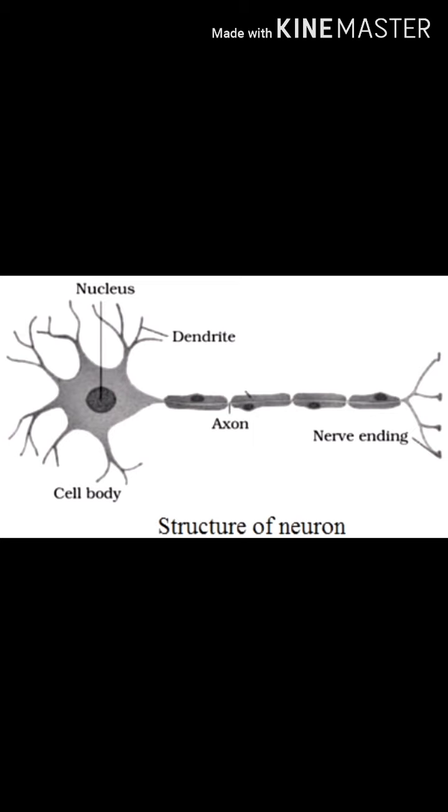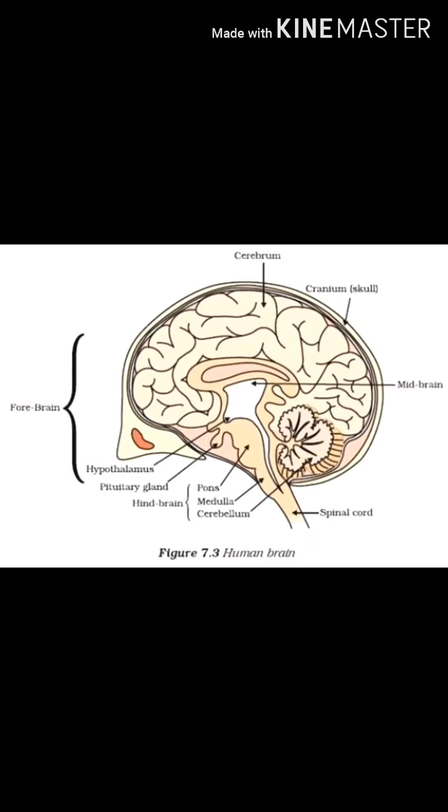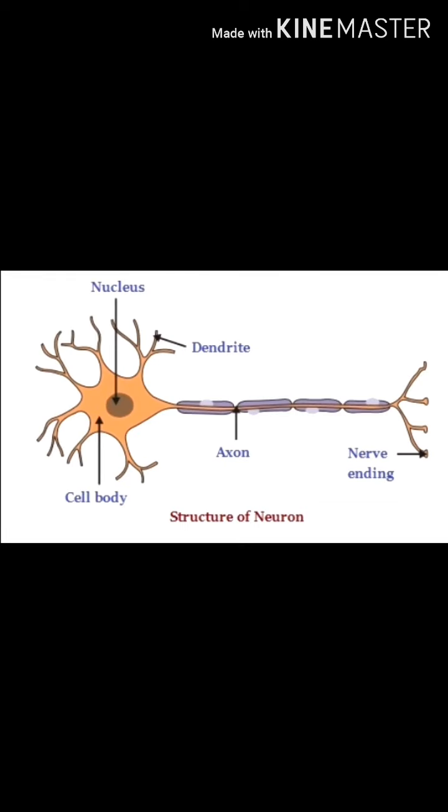So let's study nervous coordination in animals. The nervous system is the control center of the body and it is a network of nerve cells, nerves and neural organs. First of all, we will study nerve cells. Nerve cells are the structural and functional unit of the nervous system. And the information from the environment is detected by the nerve cell.